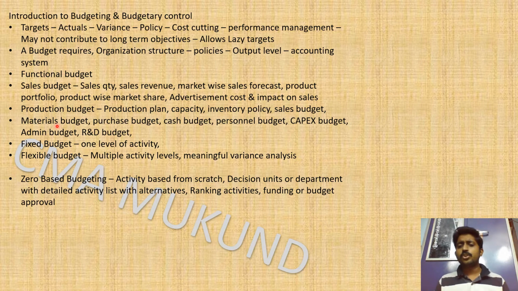So what other budgets are there? A material budget. Material wise, there will be a lot of raw materials you will be using. So what is the quantity, opening stock, closing stock, and how much purchase is required? That is the material budget. And separately the purchase budget. What is the cost of purchase for different items? For example, material A may have supplier 1, supplier 2, supplier 3. These three suppliers will have different costs. What will be the logistics cost for bringing from each supplier? What will be the raw material cost? That is the total purchase budget.